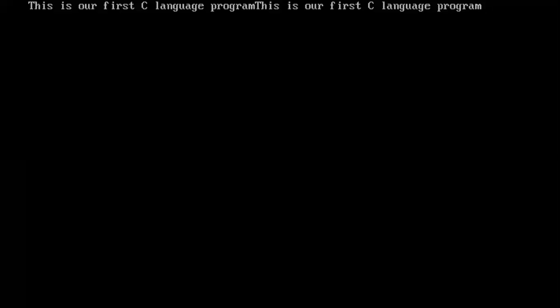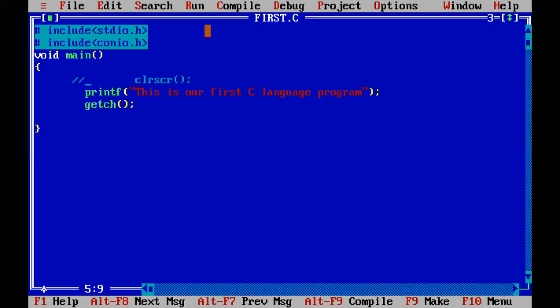Because the previous screen result was already present on the output. So whenever I execute my program, we want to use clear screen. It means it will clear the previous screen whenever anything is present on the output. Whenever the compiler reads this line, the things which were present at the output will be cleared.